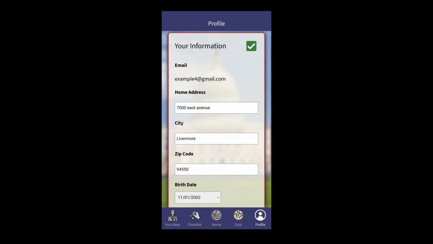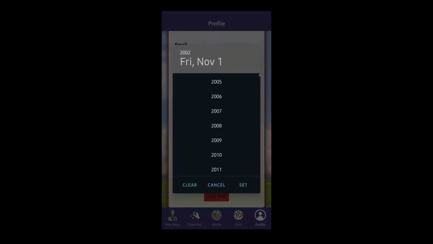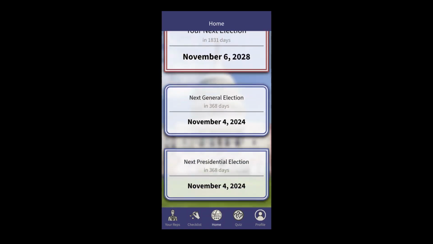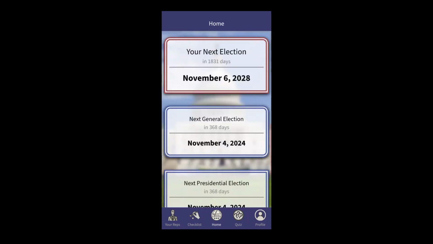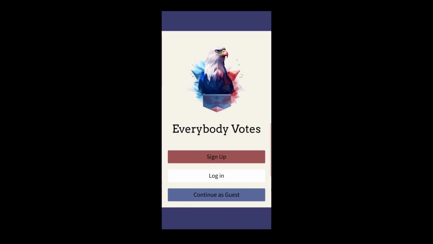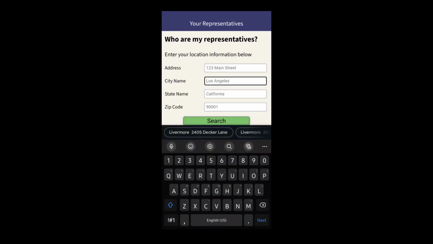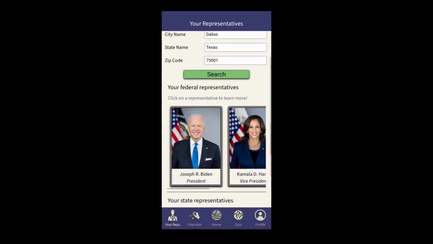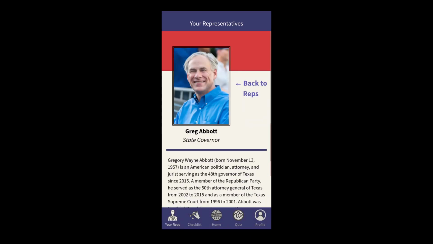On their profile, a signed-in user is able to edit their information, with the app updating to adapt to the newly saved information. As a guest, the user is still able to find their representatives through our app, with the guest user only needing to manually input their data. Our app can locate representatives for any region in the US and provide a general description of the politician and their political views.